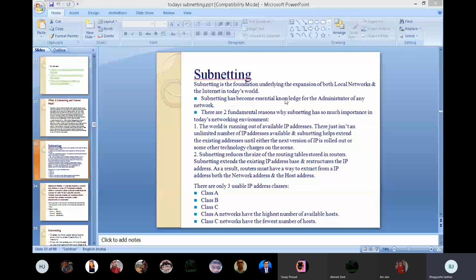And the next is that subnetting reduces the size of the routing table stored in routers. Subnetting extends the existing IP address base and restructures the IP address. As a result, a router must have a way to extract from the IP address both the network address and the host address. This is a part of subnetting. Now, there are only three usable IP address classes: Class A, Class B and Class C. In that, Class A networks have the highest number of available hosts and Class C networks have the fewest number of hosts.